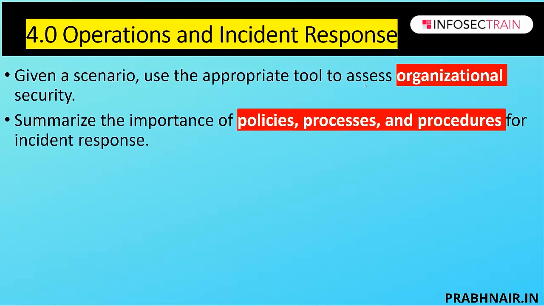The second part, we're going to understand the importance of policy and process. See, policy is a driving factor for any organization. Any kind of initiative we introduce in the organization, the first thing we need is a policy. Policy drives the processes and the procedures. Example, every system must be protected with a password. That is the policy. The password must be 8 characters. That is a standard. How to follow the 8 character password, there are procedures.